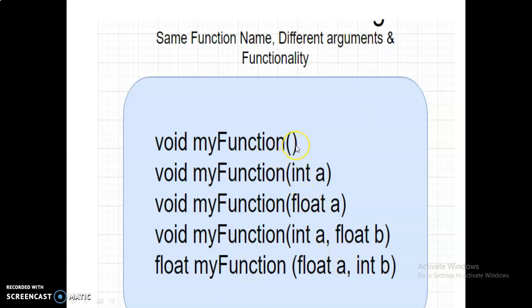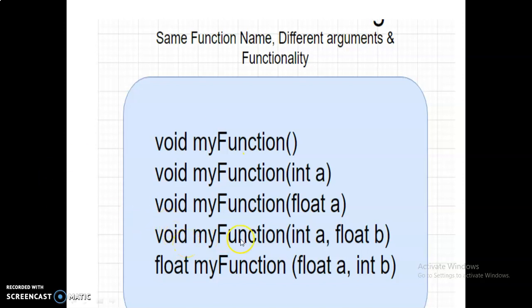Here you can see in the first function there is no parameter. In the second function only one parameter is given, that is of integer type. The next one is also only one parameter but the data type is different: the first is integer, the second is float type. So this is also the same function name with a different argument. The arguments may differ in number or in data types.